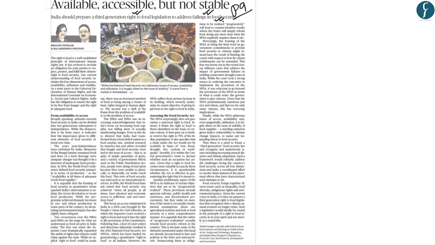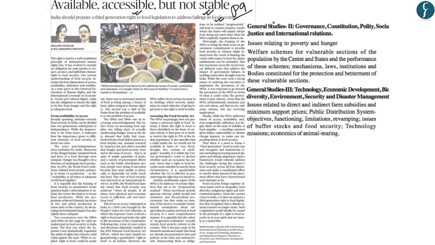Now with regards to UPSC syllabus, this article would be placed in GS paper 2 within the section governance and social justice, and more specifically issues relating to hunger and welfare schemes such as the National Food Security Act for the vulnerable sections. And in similar terms, it would also be placed in GS paper 3 within the section economic development and more specifically food security.